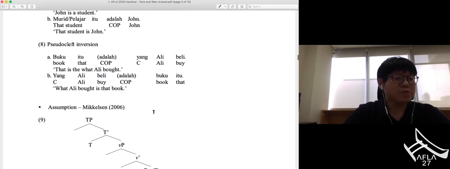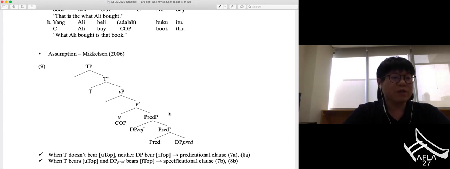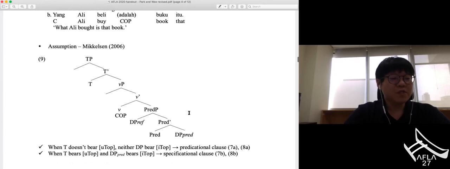Okay, so in order to discuss the structure of copular constructions, we will adopt Michelson's proposal on the copular construction structure illustrated in 9. So here, the DP predicate is the complement of the head Pred, and the referential DP is generated in the spec PredP, and the copula is the unaccusative little v head, and this takes PredP as its complement.